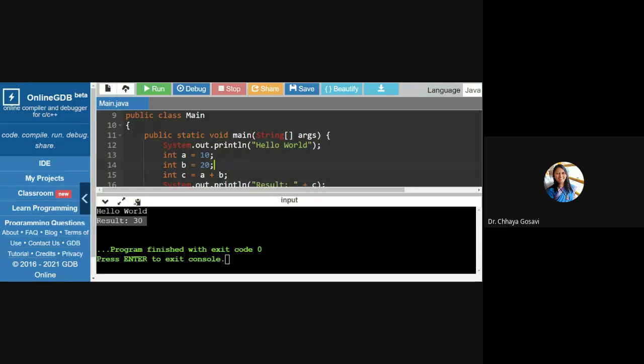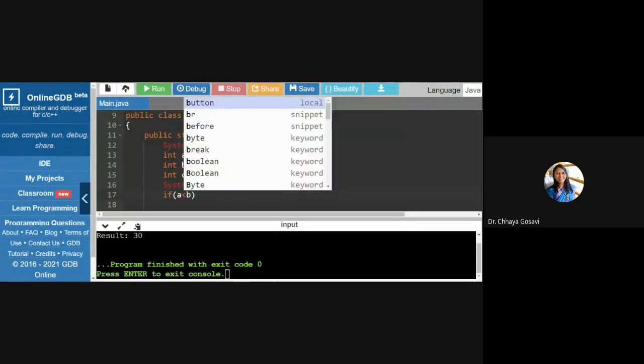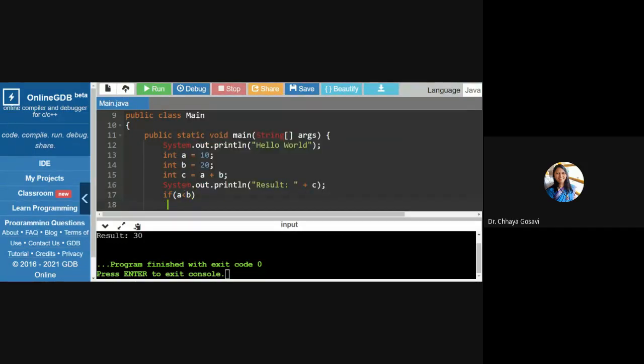You can check whether A is less than B. You can use if conditions and loops like if and while. If A is less than B, then display A is less than B, or minimum is A or maximum is B, like this. Try to explore if, while, for, do while, then switch case.